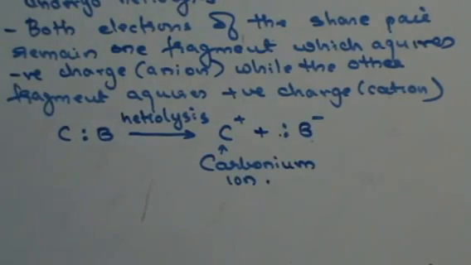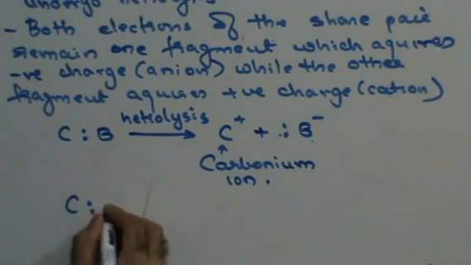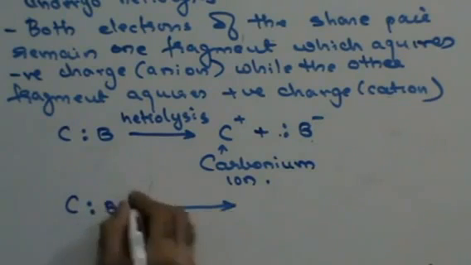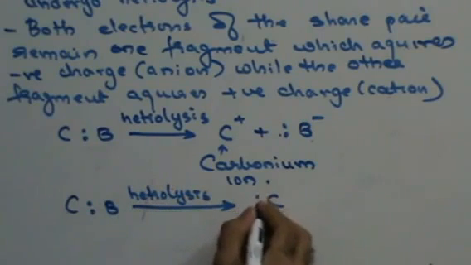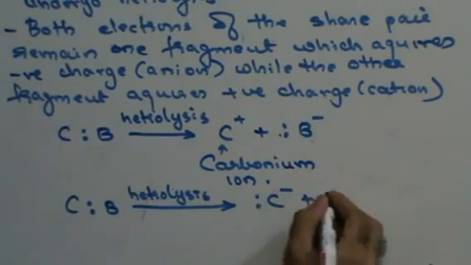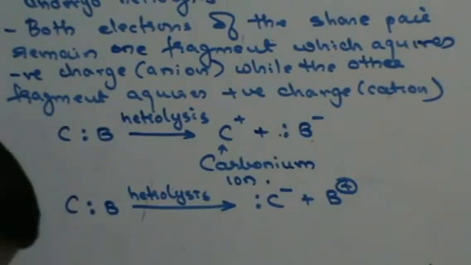Right? So what is a carbonium ion in heterolytic fission? If one of the atoms is carbon and the carbon atom develops a positive charge after heterolytic fission, then that is called a carbonium ion. Similarly, if I have a reaction where I have carbon and say B, heterolysis, carbon retains both the electrons and develops a negative charge, whereas the other fragment develops a positive charge, then such a carbon ion is called a carbanion.